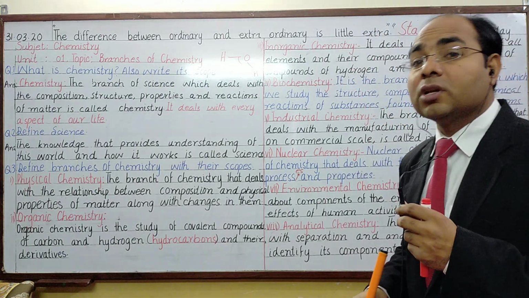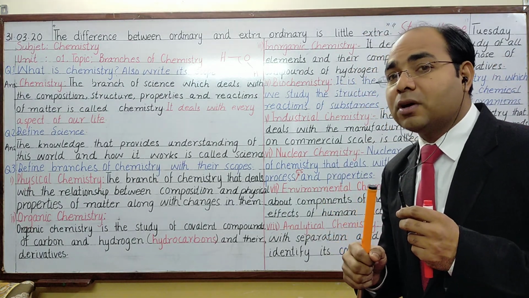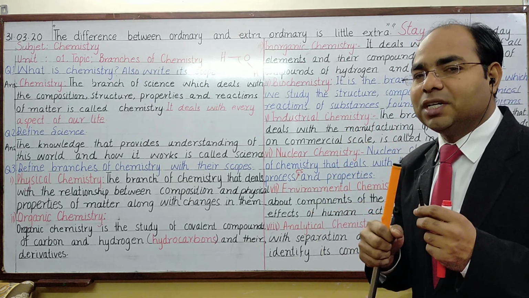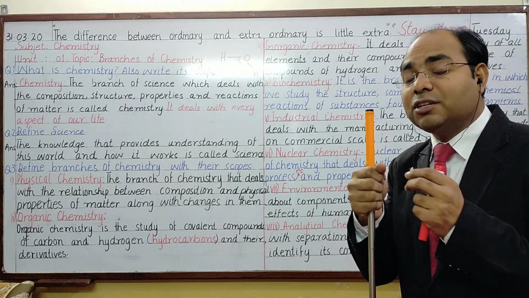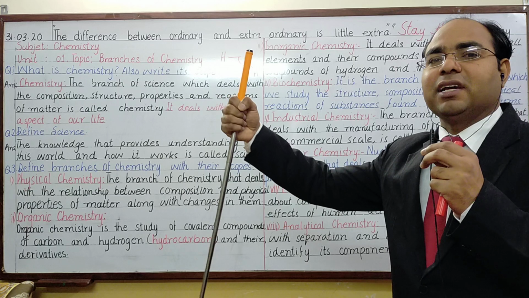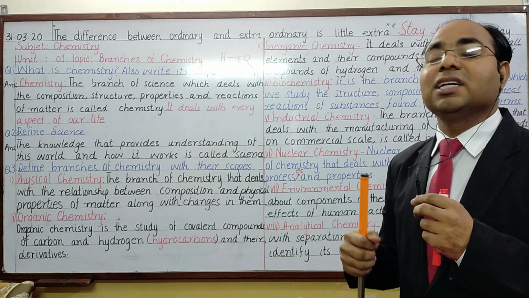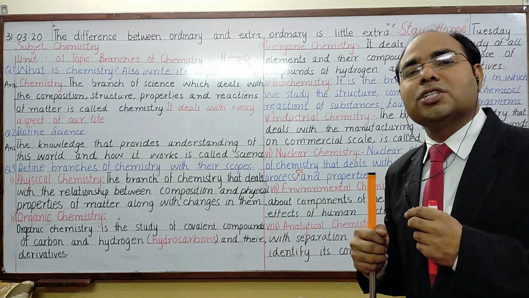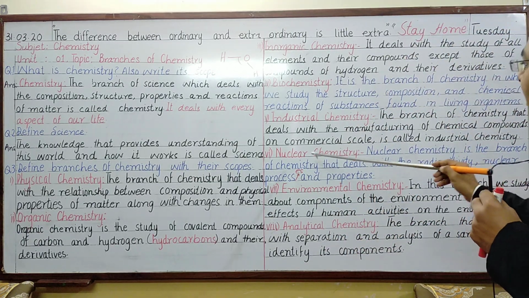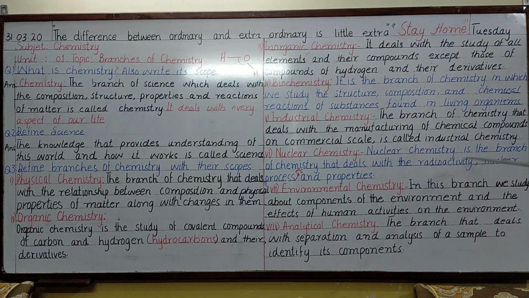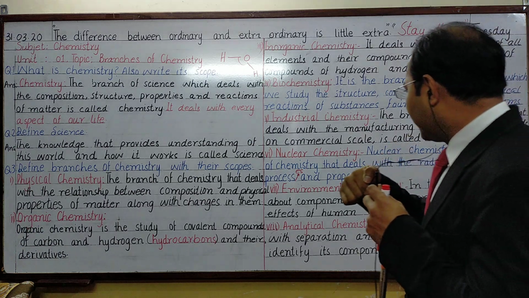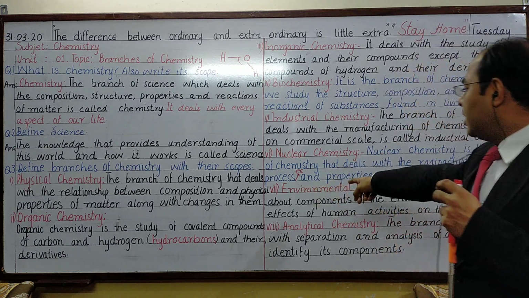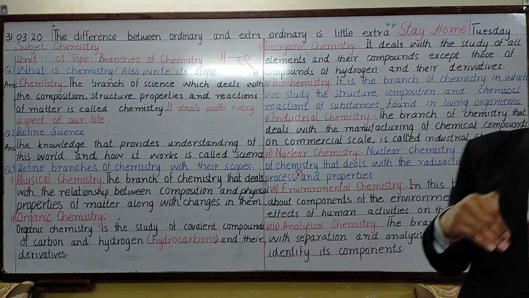So what is radioactivity? Emission of radioactive rays from the elements is called radioactivity. And what are all these things studied under? They are studied under the branch of chemistry known as nuclear chemistry. So that's how it is. Nuclear chemistry is the branch of chemistry that deals with radioactivity, nuclear processes and properties. Then number 7 we have environmental chemistry. It's very easy to understand.